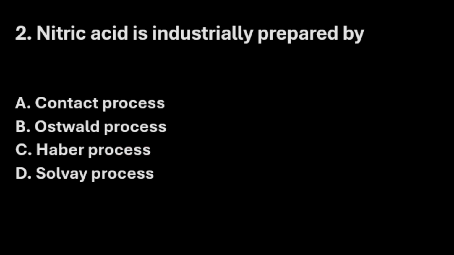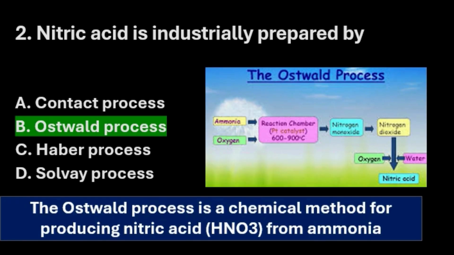Next question. Nitric acid is industrially prepared by option A contact process, option B Ostwald process, option C Haber process and option D Solvay process. The right answer here is option B Ostwald process. The Ostwald process is a chemical method for producing nitric acid from ammonia.